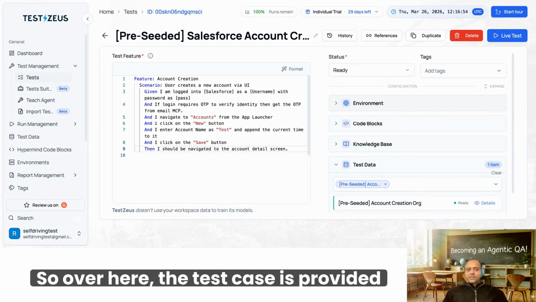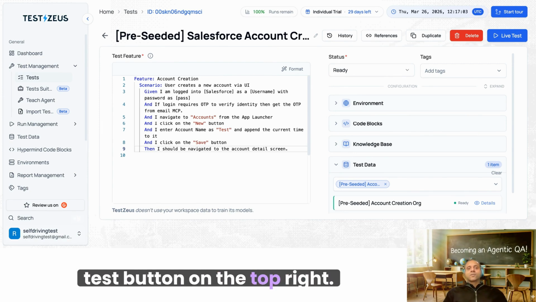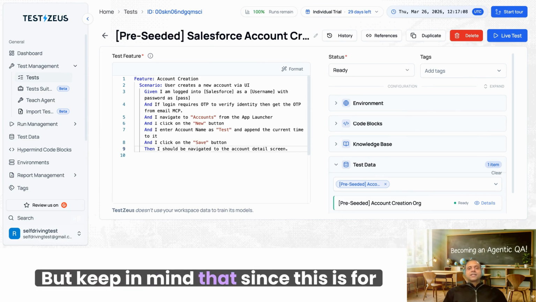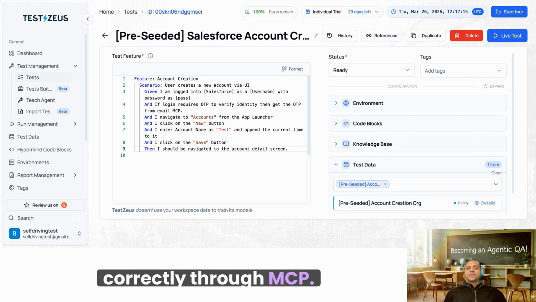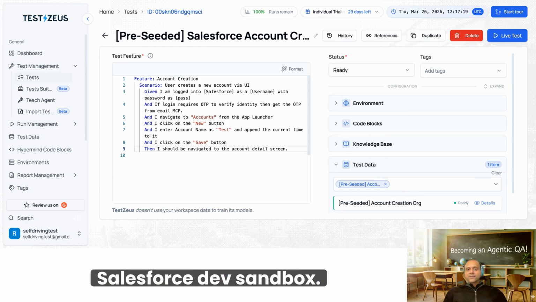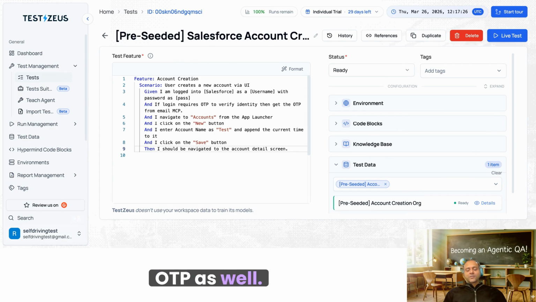So over here, the test case is preceded, connected to a test environment, you connect to other environments. But to run it, I can just click on the live test button on the top right. We'll do that in a minute. But keep in mind that since this is for Salesforce, what could happen is that the email OTP is not retrieved correctly through MCP. Don't worry, just log in using your Salesforce Dev Sandbox. Ensure that all the integrations are in place and then you won't need email OTP as well.